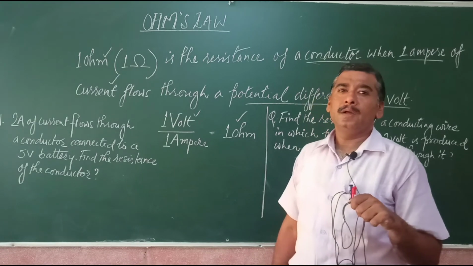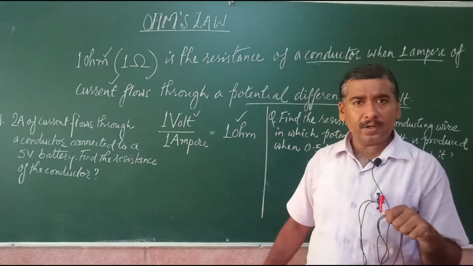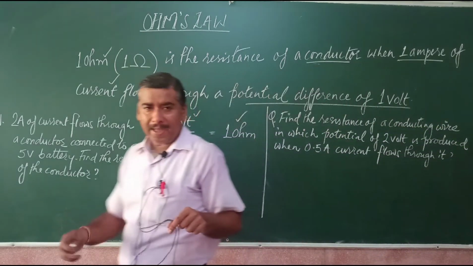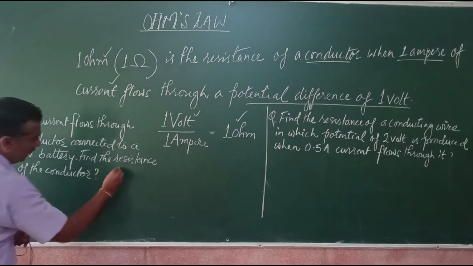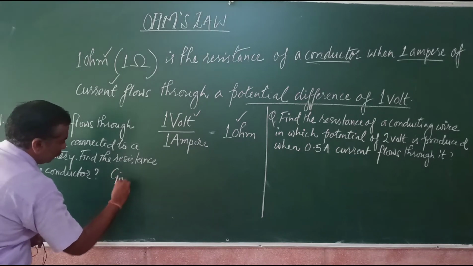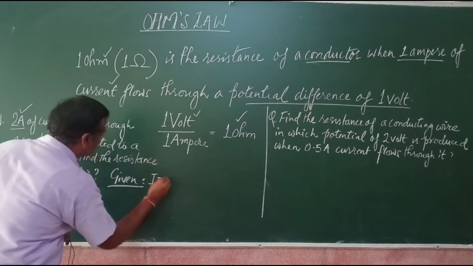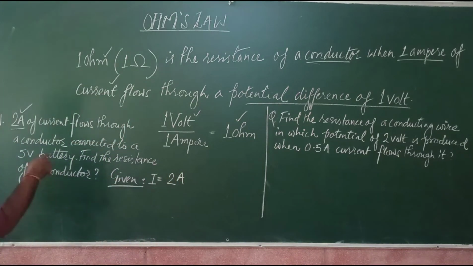Now I talked of the numericals. So numericals based on Ohm's law. Let us attempt two numericals. The first numerical: the value of current is given. So what are the givens? We have the value of current, that is 2 ampere, I equals 2A.